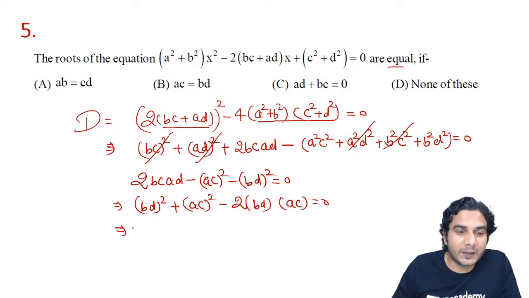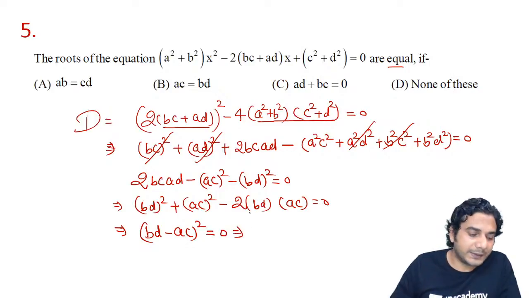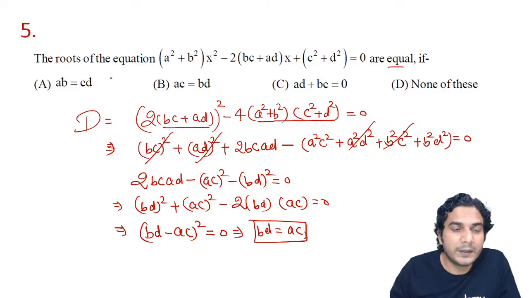So it's a perfect square, and perfect square of what? Of BD minus AC or AC minus BD, whatever you want, both are the same, right? So from this, now you get BD is equal to AC, all right? So this is the relation we are getting from the given condition.